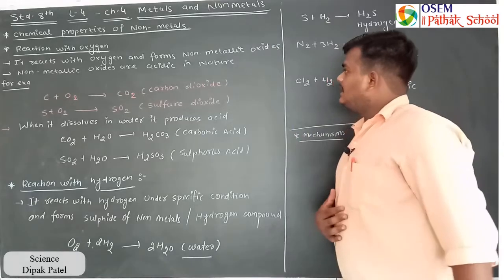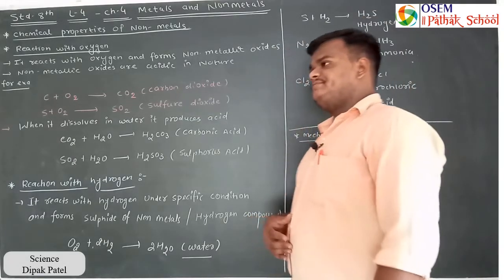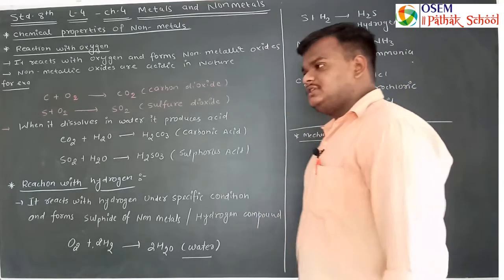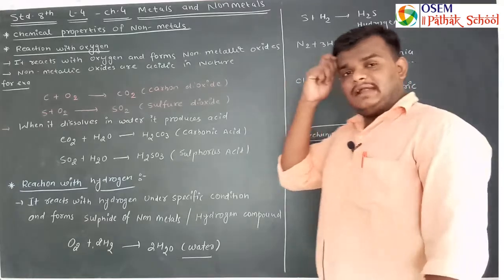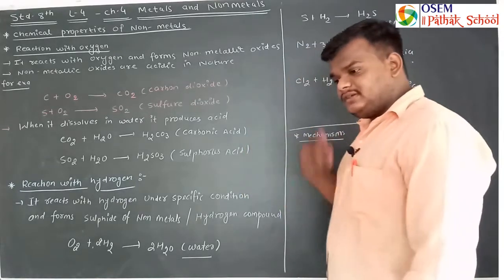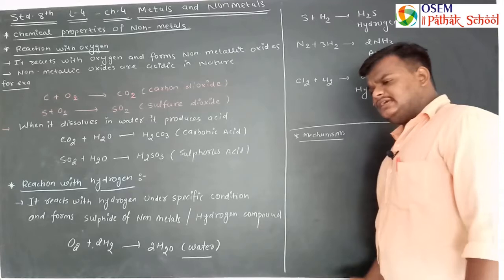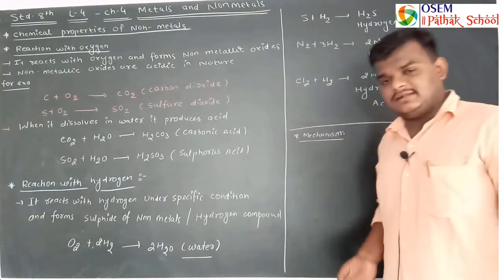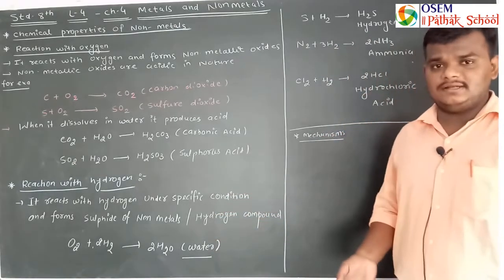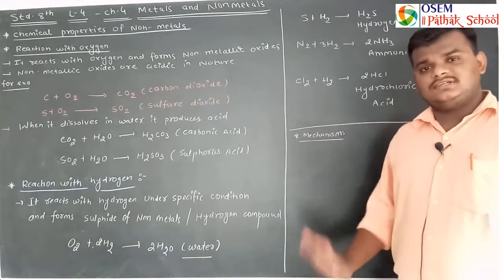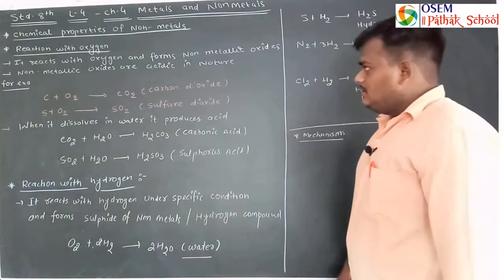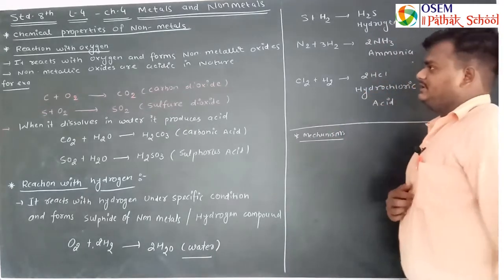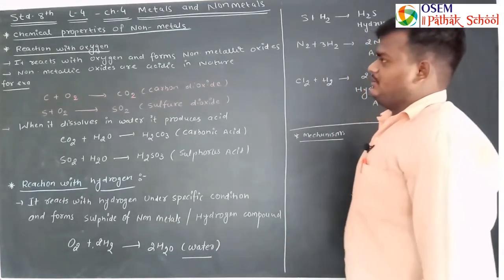Standard 8, subject science. So we had started chapter number 4, metals and non-metals, and in the last lecture we had discussed the uses of different metals, and after that we had started an overview of non-metals. What are the non-metals, and the physical properties of non-metals, we had discussed in the previous lecture. Now in this lecture we are going to learn about the chemical properties of non-metals.